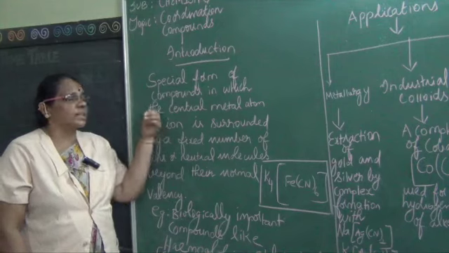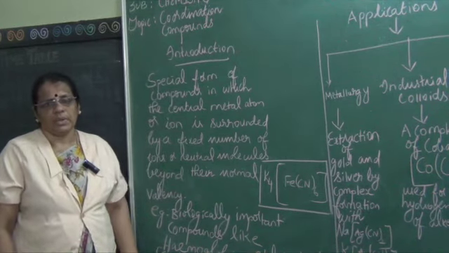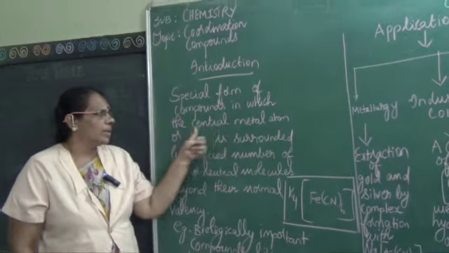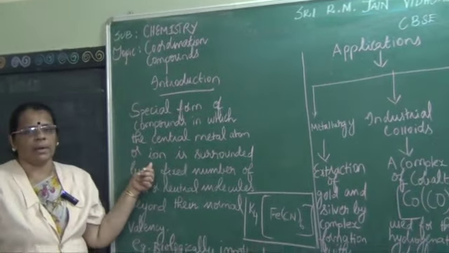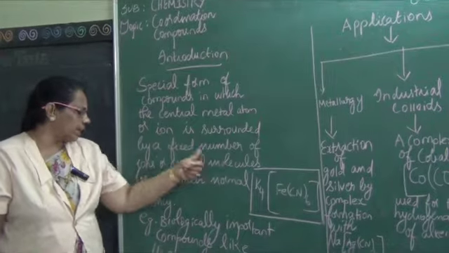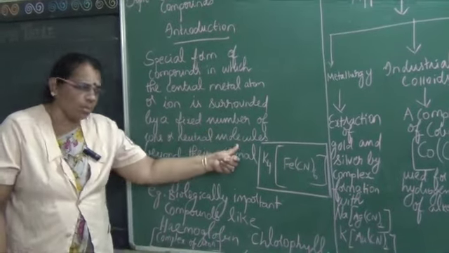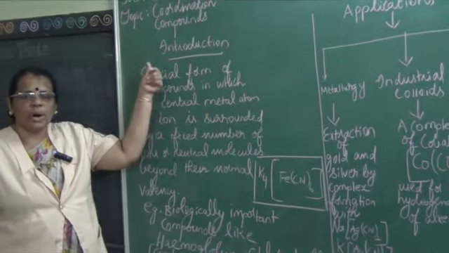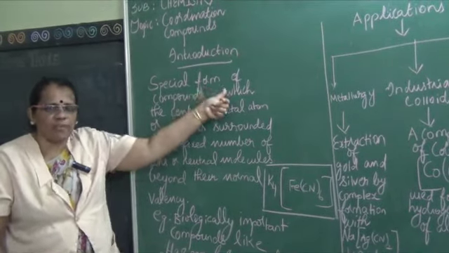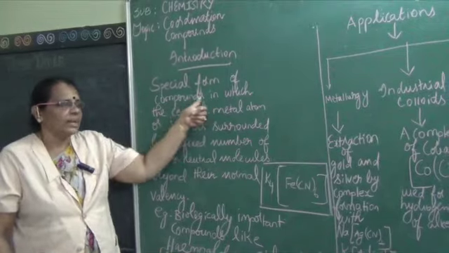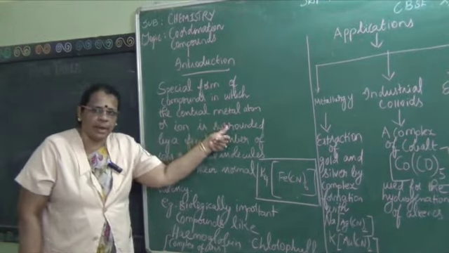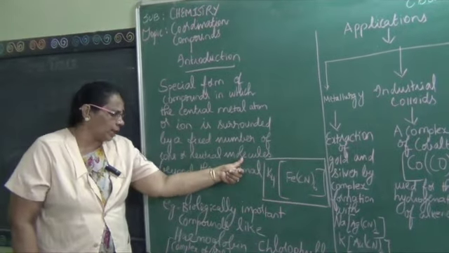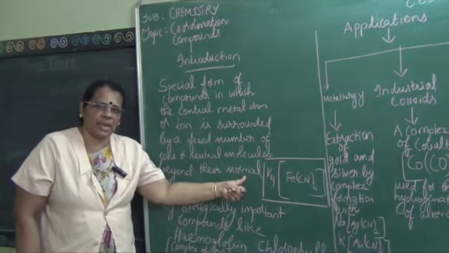Today we are going to discuss coordination compounds. Introduction. Coordination compounds are special compounds in which the central metal atom or ion is surrounded by a fixed number of ions or neutral molecules beyond their normal valency. So, coordination compounds are a special form of compounds in which the central metal atom or ion is surrounded by a fixed number of ions or neutral molecules beyond their normal valency.